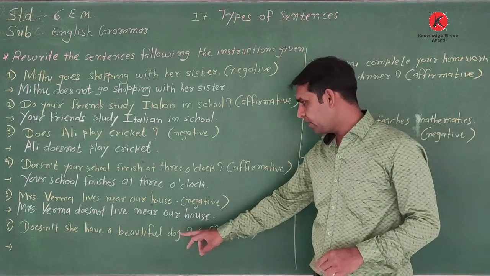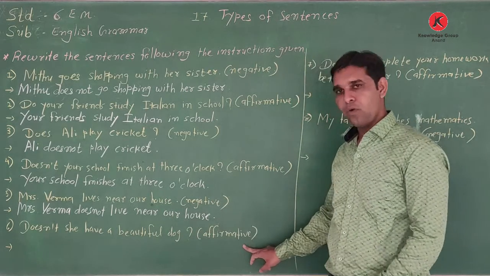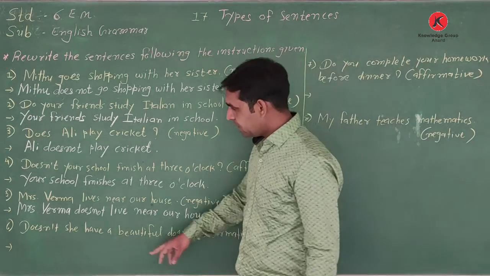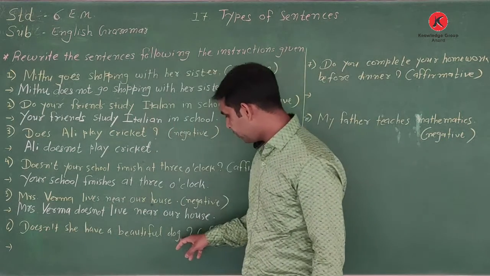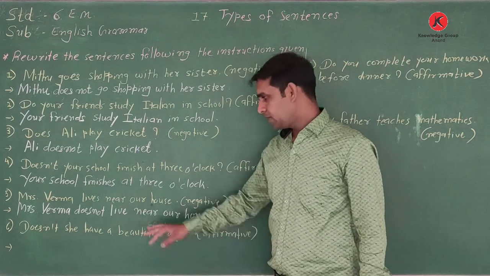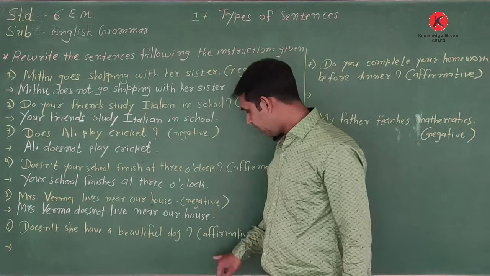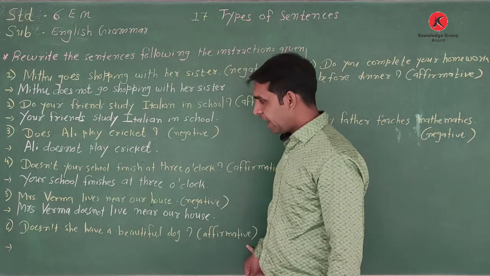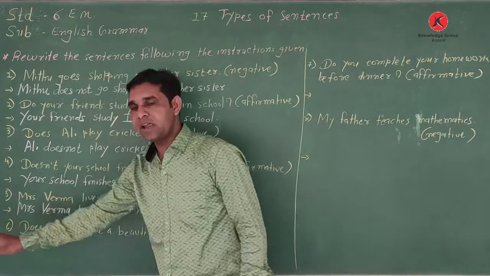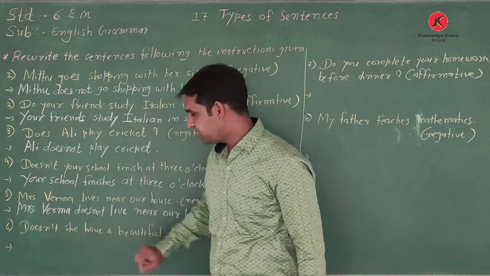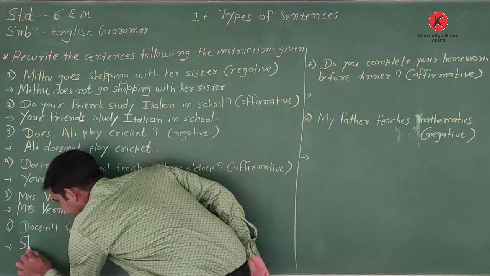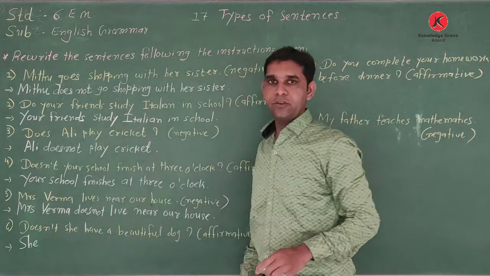Then comes the sixth one. Change this negative interrogative into affirmative. See, the sentence is: Doesn't she have a beautiful dog? Question mark. It's a simple present tense sentence. Affirmative, so what do we write? Remove this doesn't. The subject she is already given, and this is third person singular.